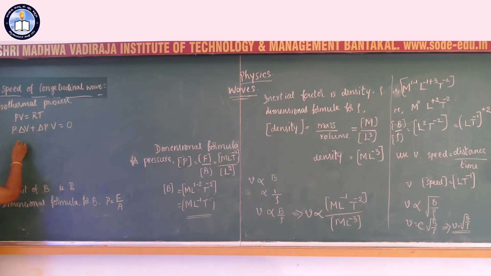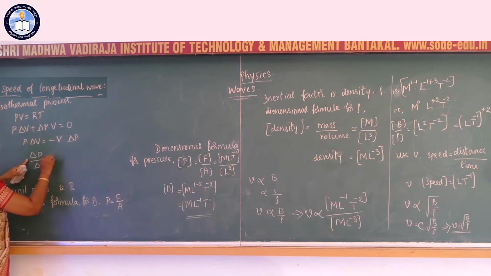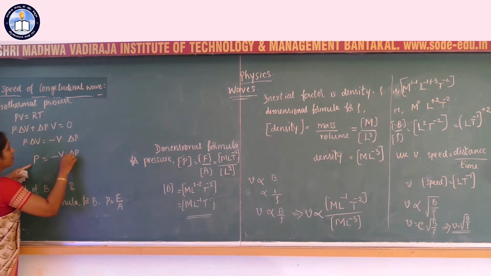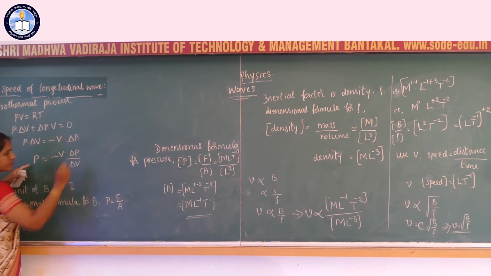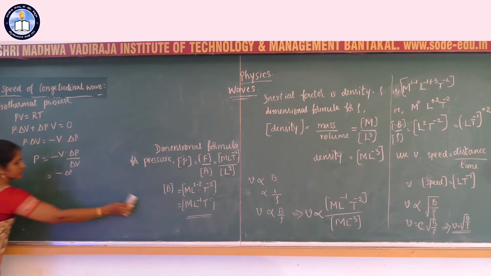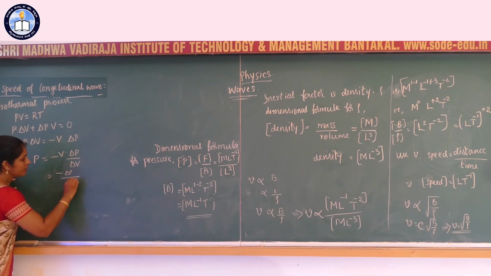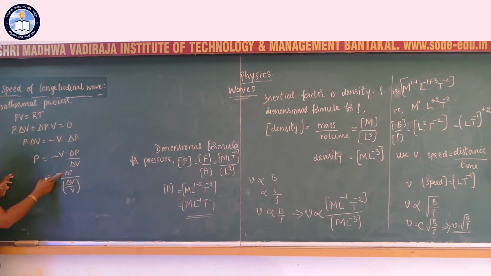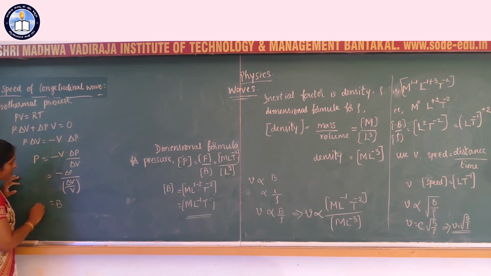Rearrange this equation. P into delta V is equal to minus V into delta P, or P is equal to minus V delta P by delta V, taking this to the RHS. Rearrange the equation: P is equal to minus delta P divided by delta V by V. But this is nothing but bulk modulus B. So P is equal to B.